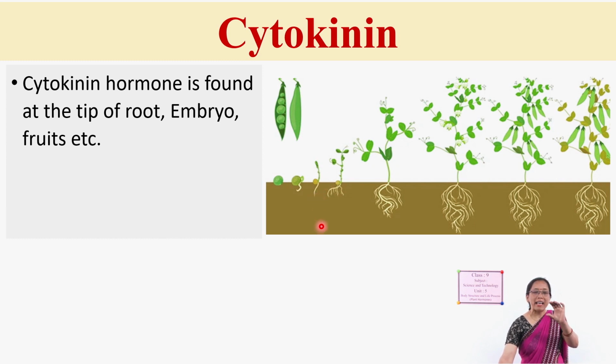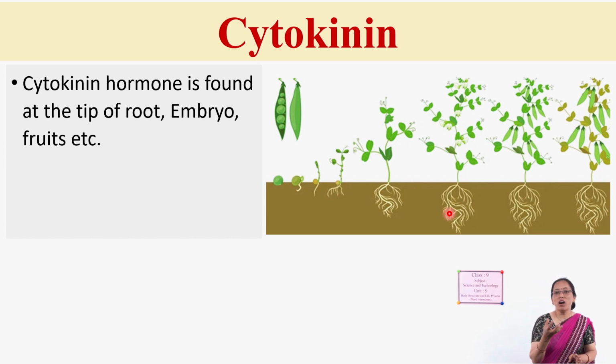So the balancing of auxin and cytokinin is very essential, and cytokinins always help to grow healthy roots. These roots help to absorb water and minerals from the soil, and also give grip to the plant. So these cytokinins are very important for plant growth and development.